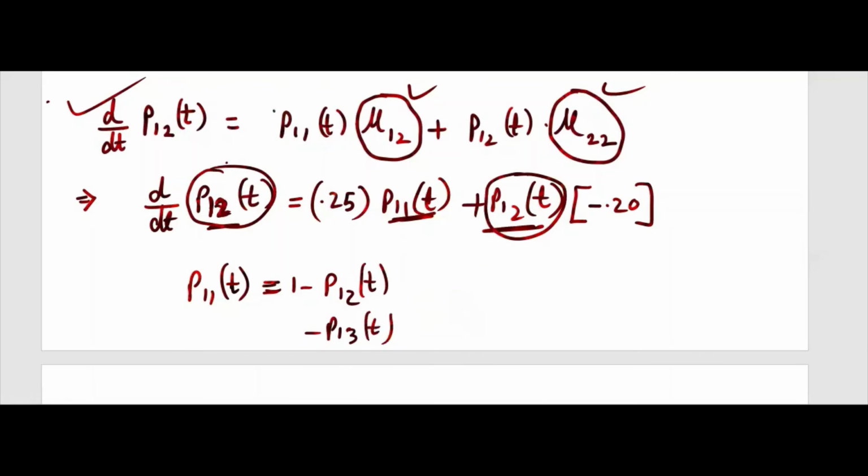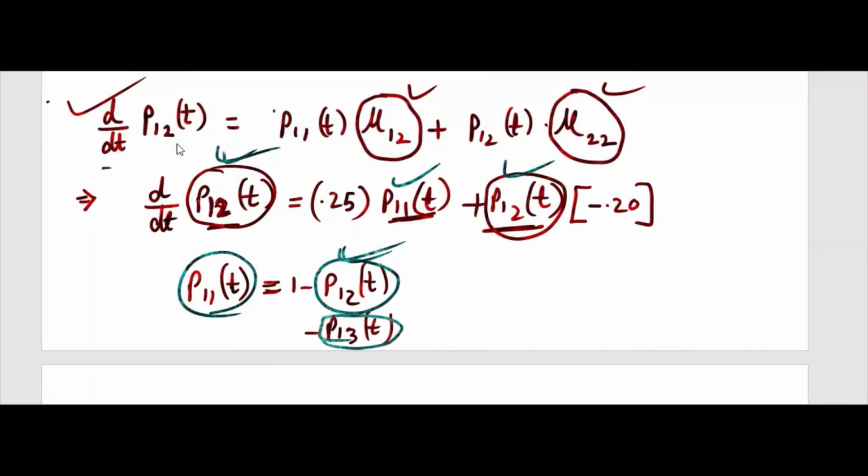Now the problem here is that we still don't have this one. When you solve this, this term will come, that's fine. Here, if you replace this one by 1 minus this term, that's fine. This one is here, this one is here, this one is here. We'll be able to solve this kind of differential equation. However, still there is P13.